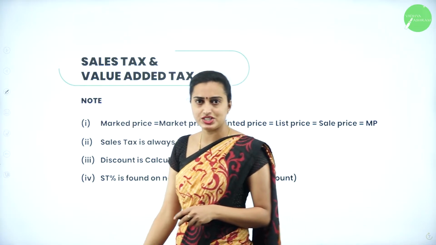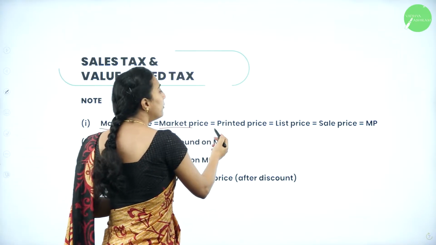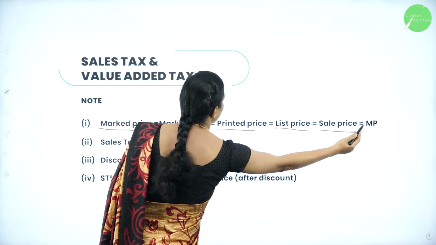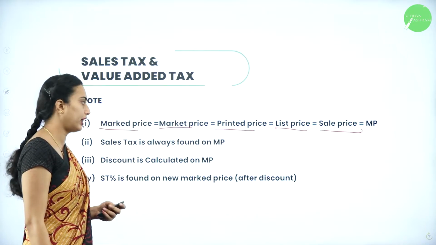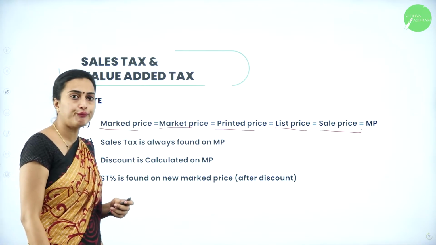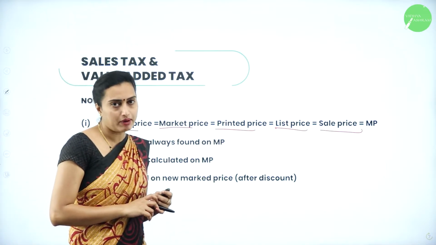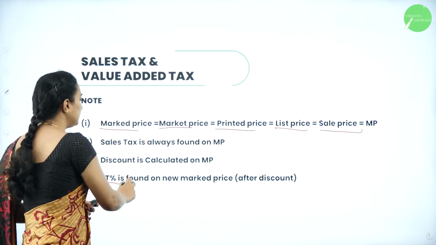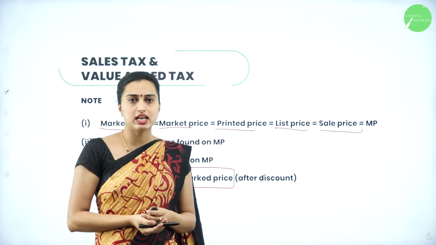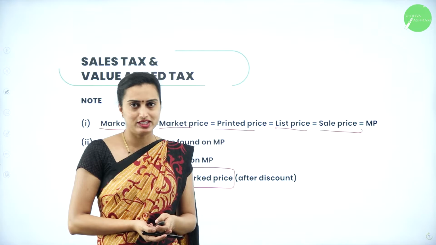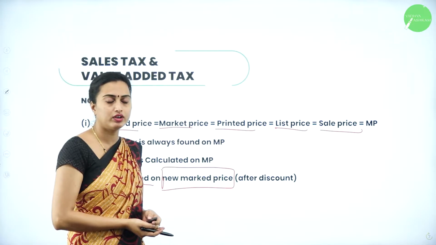We'll move on to the notation now. What are all the requirements you have here? Market price can be market price, printed price, list price, sale price or MP. All these names we are going to call market price. Sales tax is always found on what? Market price only. And discount is calculated only on market price itself. Sales tax percentage is found on the new market price, that is after the discount, you are going to find out the sales tax percentage. Understood? So these are all the things you have to remember to solve the problems.